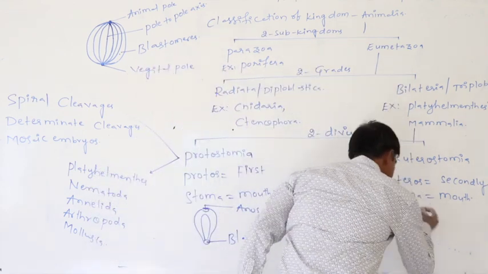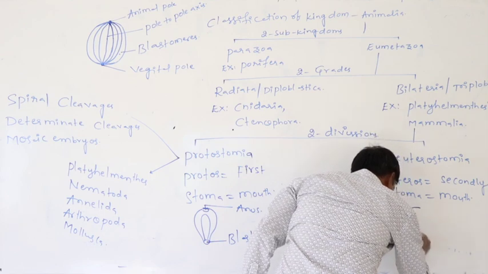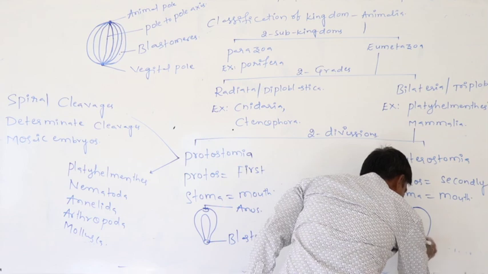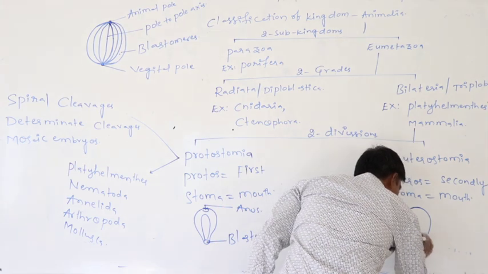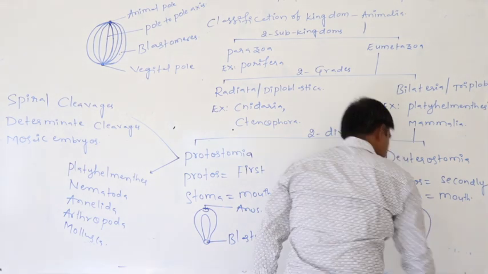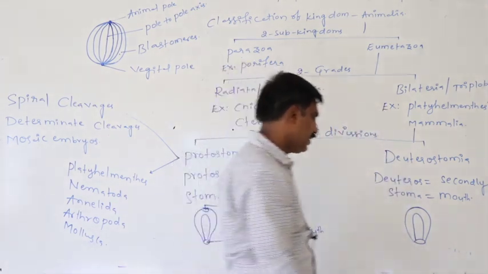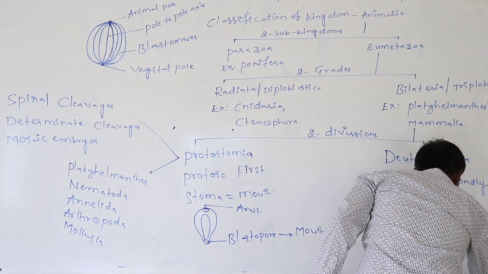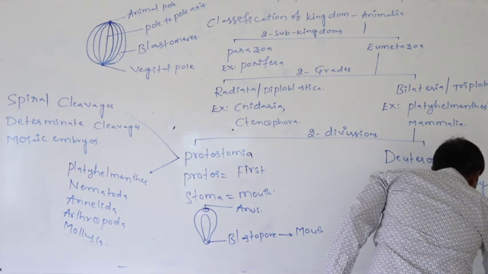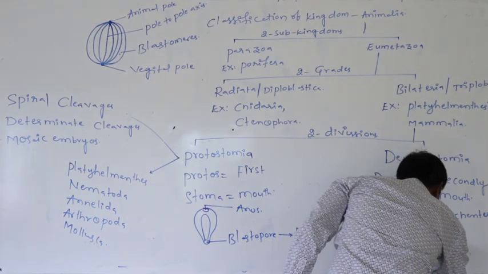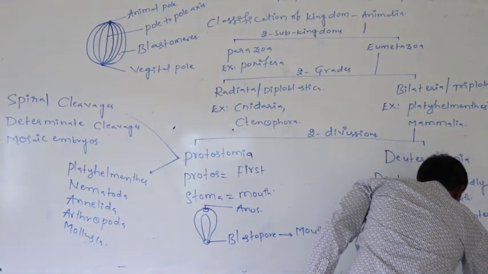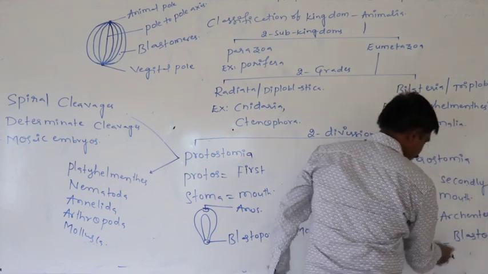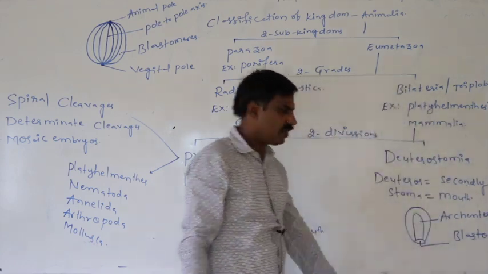Means in this case, in this kind of individuals, just assume this is the gastrula, this is the archenteron, and this is the blastopore.